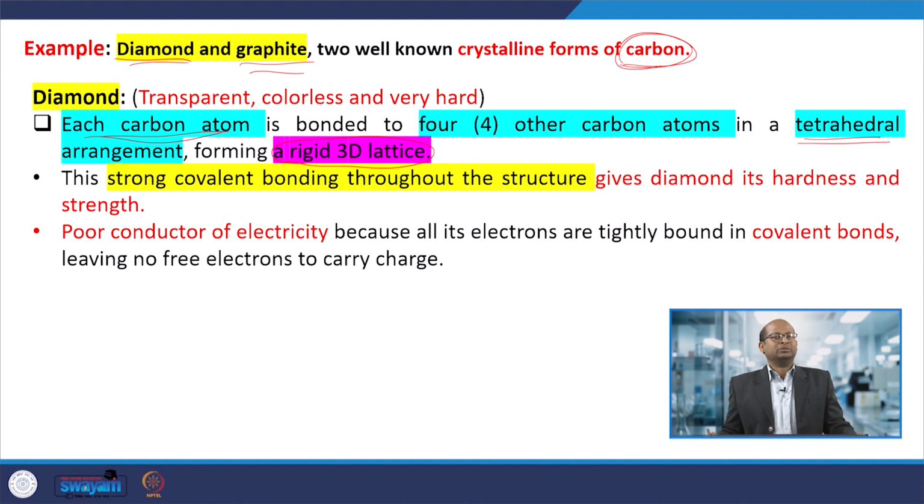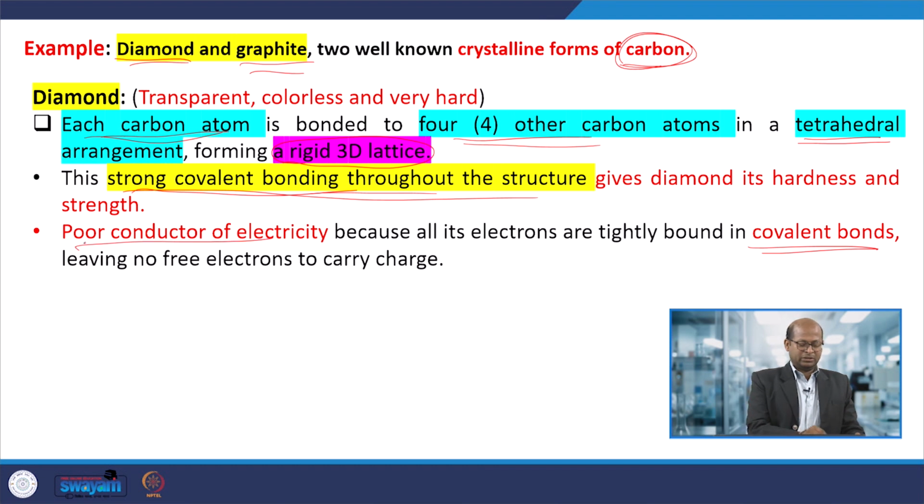The structure I will discuss later. There is covalent bond formation between one carbon and another. Since the 4 carbon atoms are arranged tetrahedrally and the bonds are covalent, it is a poor conductor of electricity.